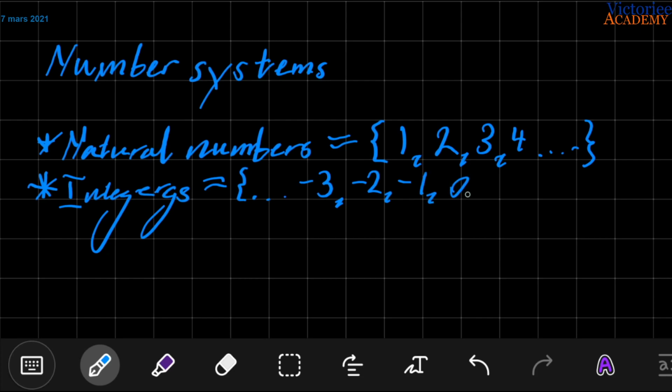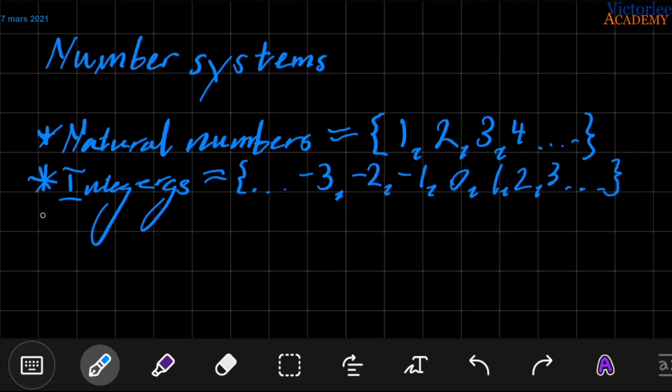You got 0. You got 1. You got 2. You got 3. And up to infinite in both directions. So when you lost the cow from the meadow, when you had 3 cows, and then you lose a cow, you get 3 plus minus 1 cow. I don't know why I count in cows, but it felt good right now. I played Minecraft recently. So the integers involve positive and negative natural numbers, like the whole numbers. Those are the integers.